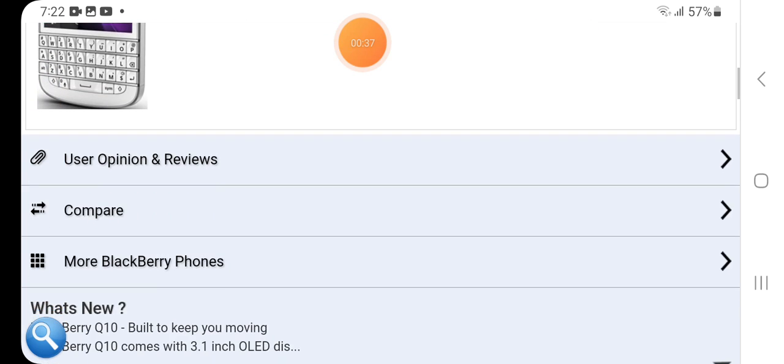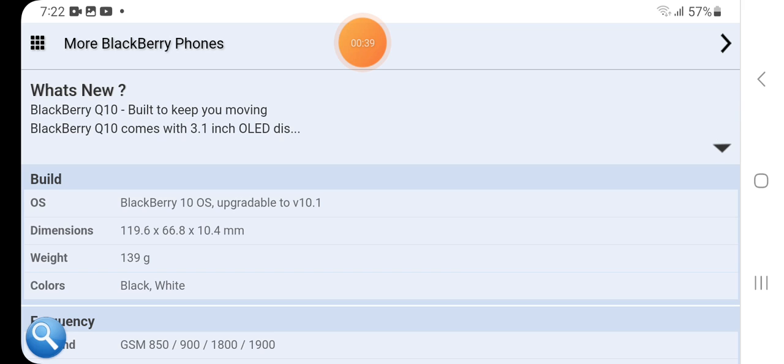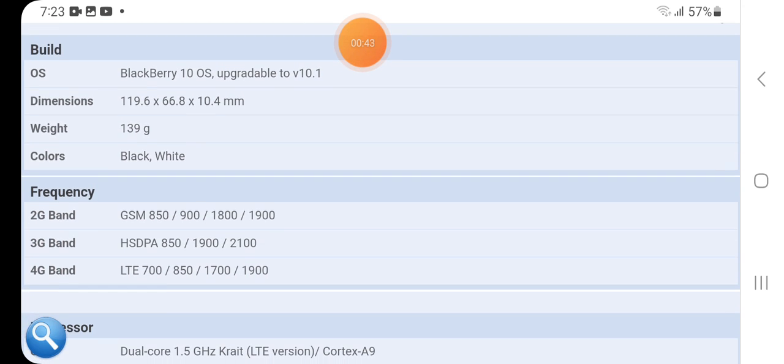Now I am going to tell you the detailed specifications of the BlackBerry Q10. It has BlackBerry 10 OS. Dimensions are 119.6 x 66.8 x 10.4 millimeters, weight 139 grams, colors black and white.